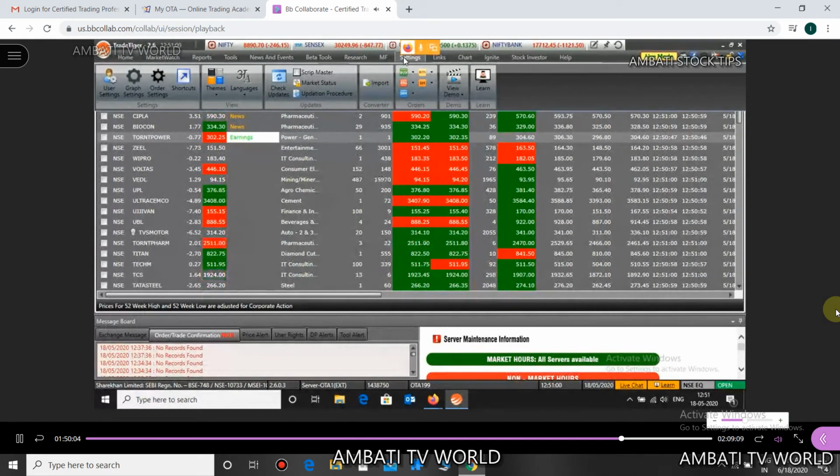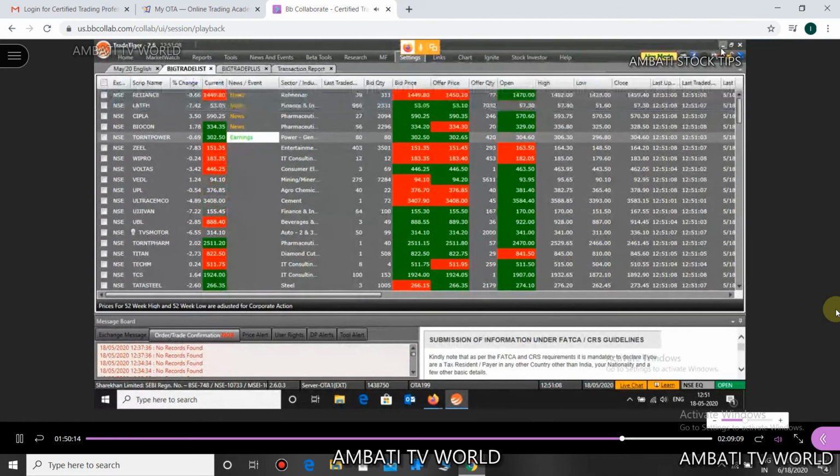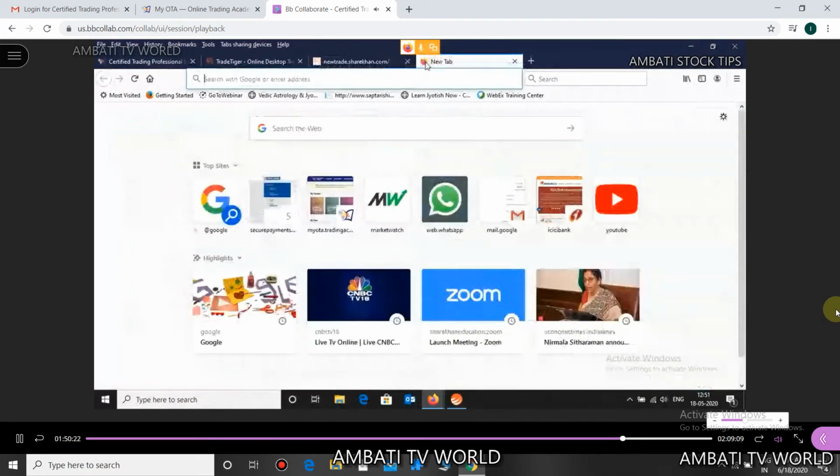Now let's do one thing. We have 10 minutes available. What we can do here, let's try and familiarize ourselves with tradingview.com.